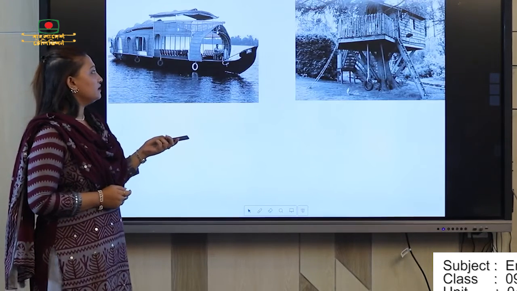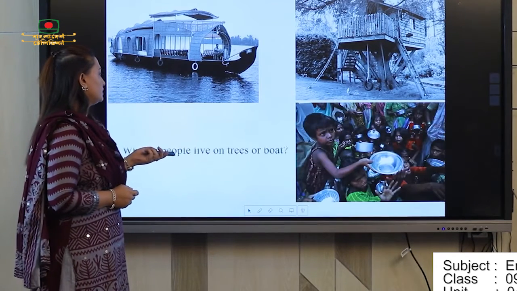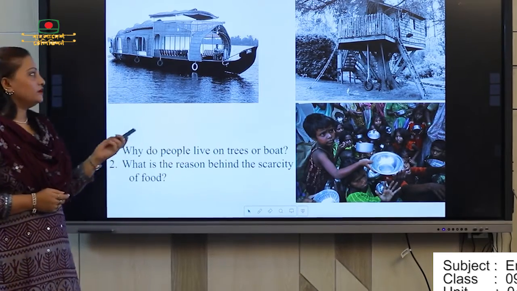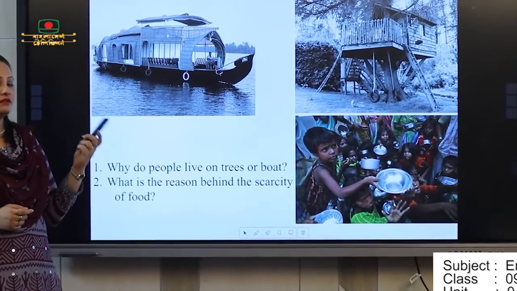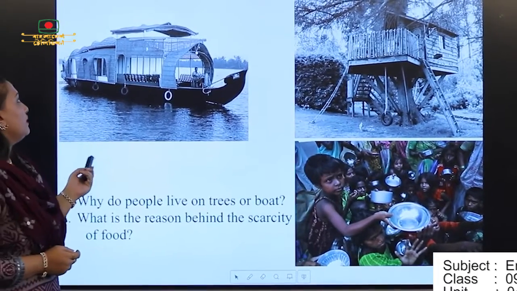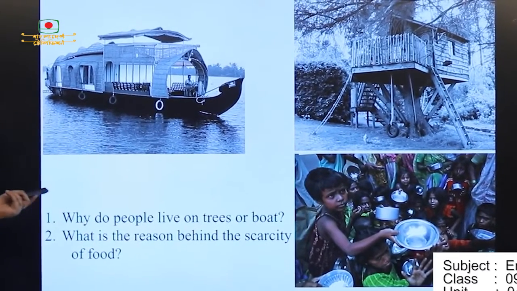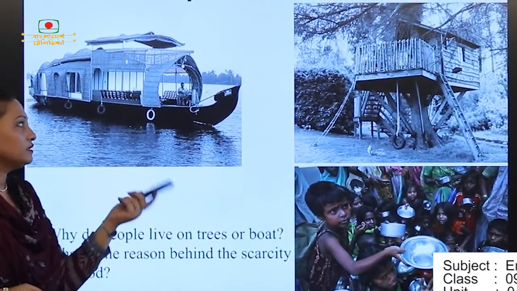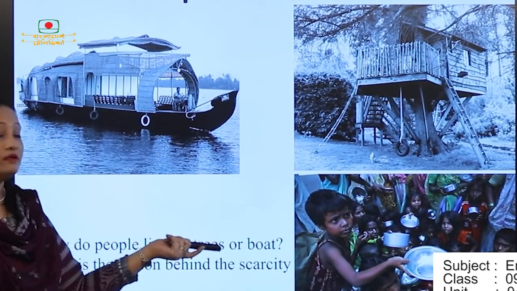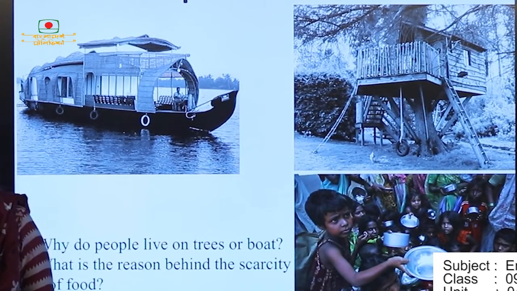So what you can see are the pictures, and you need to tell me, or imagine, what I am supposed to read today. Here you can see three pictures: there is a boat, there are people building their houses on trees, and there is scarcity of food.